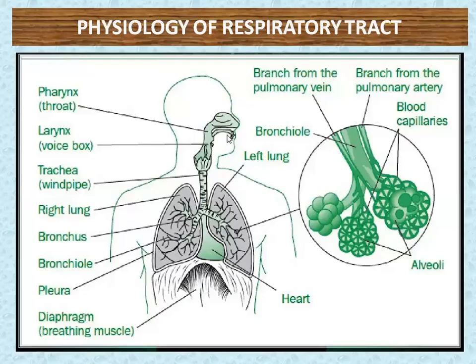It starts with the pharynx, then larynx, then trachea, then the right lung, bronchioles, and then the pleura. Then this is the diaphragm, which keeps the lungs in position.